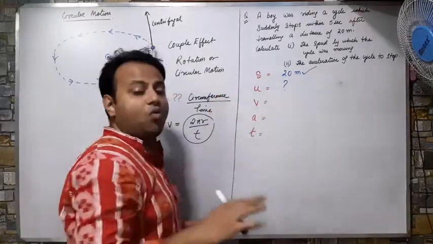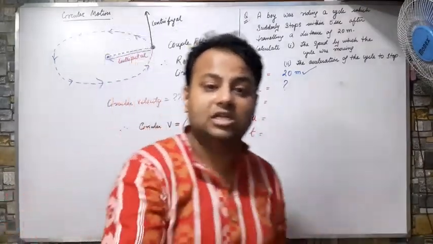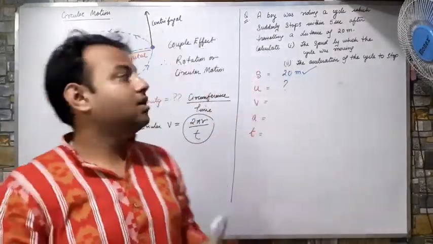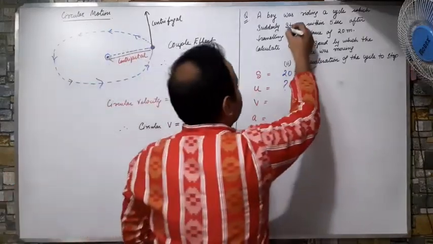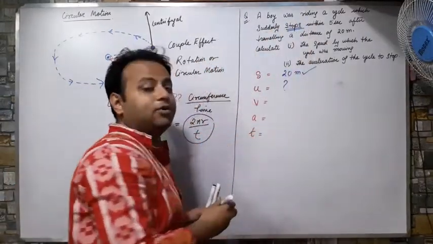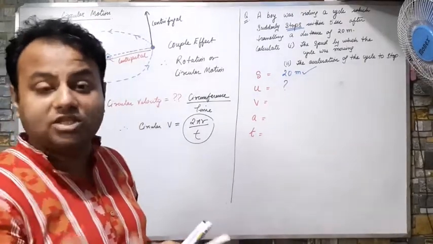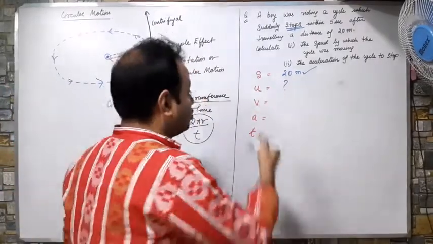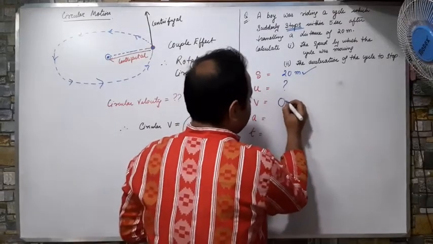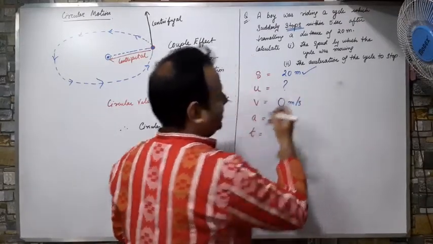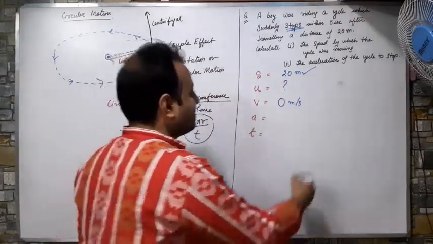Final v. What is v? v means final velocity. What was its speed at the end? It stops, so when the cycle stops, what is its speed? 0. When the body stops, the speed is 0. So my final velocity is 0 meter per second. This we have also got.